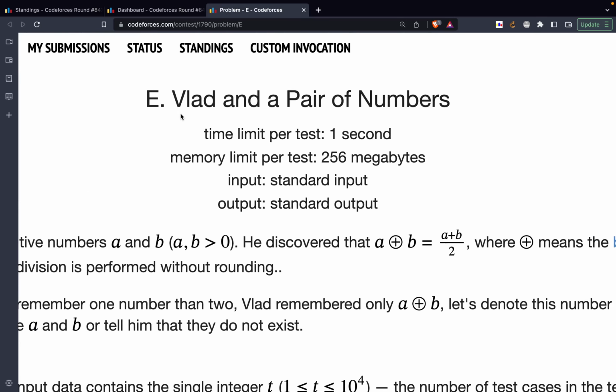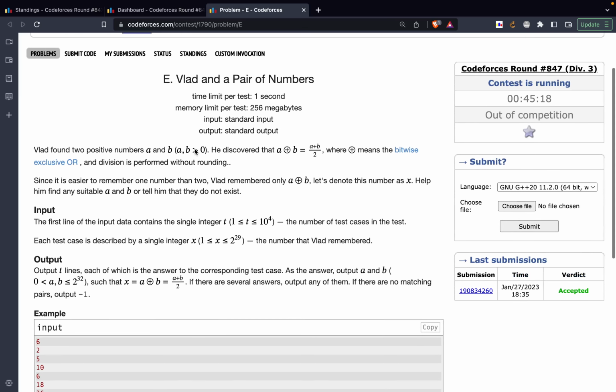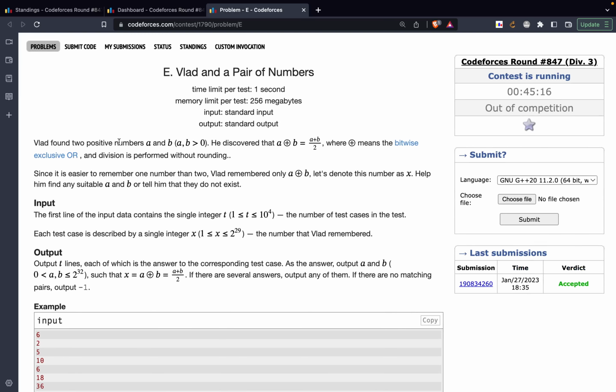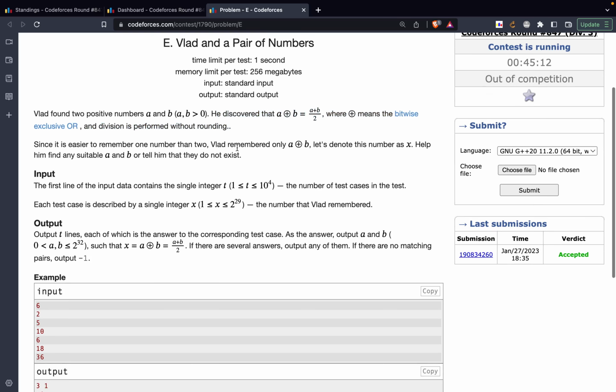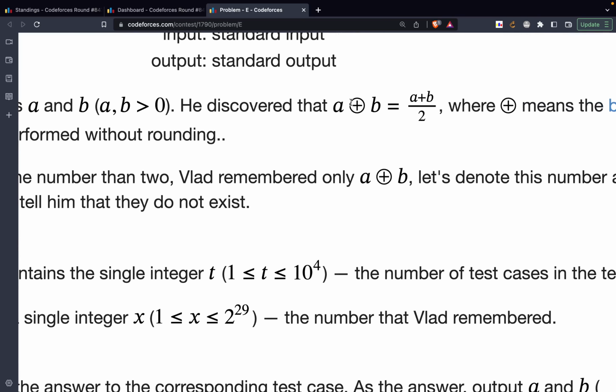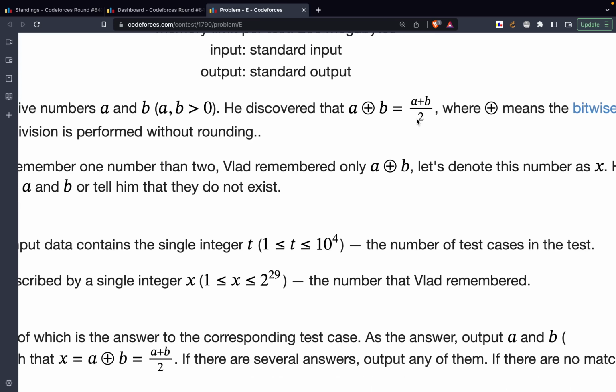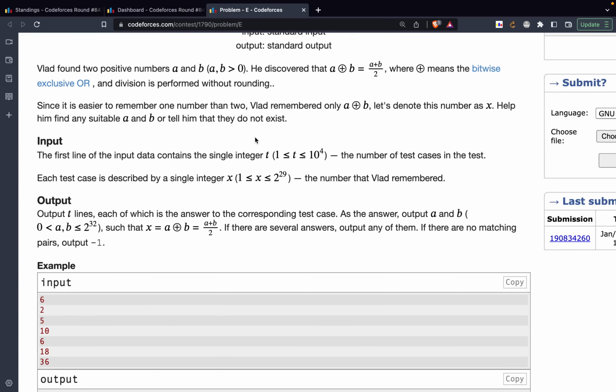The question's name is Vlad and Pair of Numbers. The question states that there are two numbers a and b, right? I actually like this problem statement, it's pretty short. The problem statement is that there are two numbers a and b, and a XOR b is equal to (a plus b) by 2, right? Now we are only given a XOR b. We have to tell if it's possible to have two numbers a and b such that this equality is maintained. If it's possible, then we have to print the values of a and b. If it's not possible, then we have to print -1.